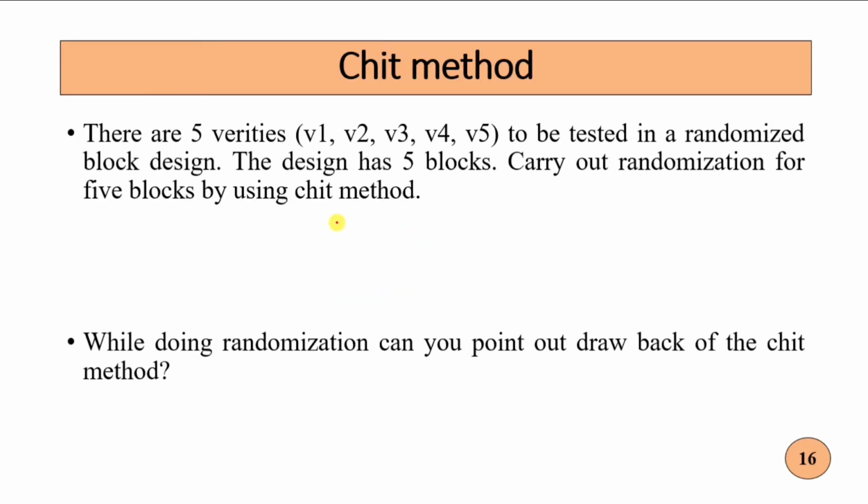In this chit method there are 5 varieties: V1, V2, V3, V4 and V5. The design used here is the randomized block design, and there are 5 blocks. We carry out randomization, and after carrying it out, one can highlight the drawback of this chit method. What is the drawback of the chit method? Let's see practically how to apply the chit method.